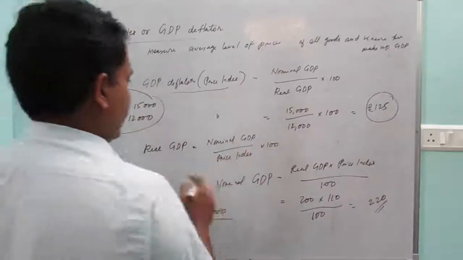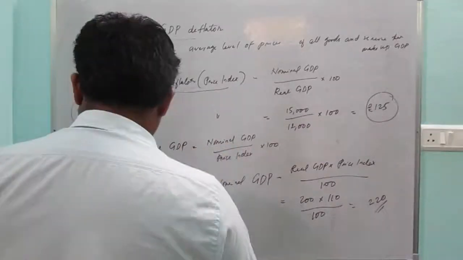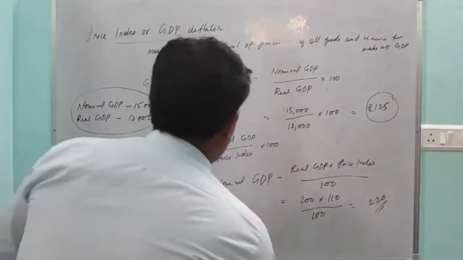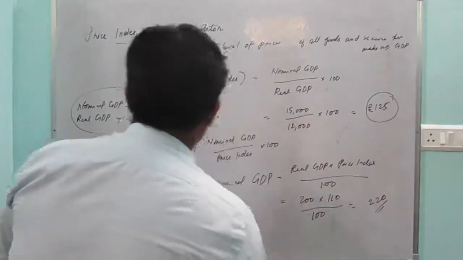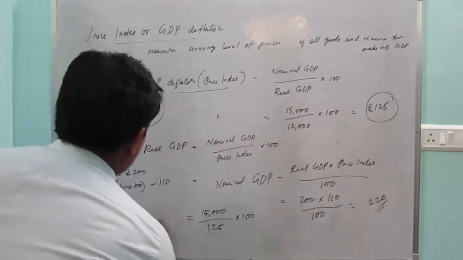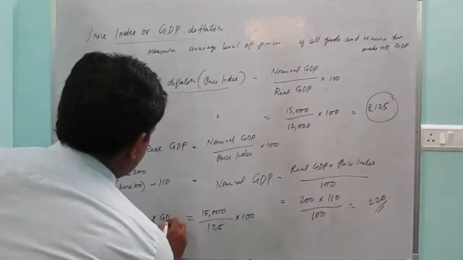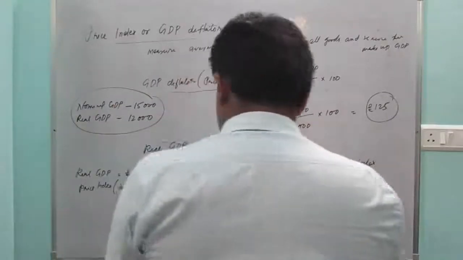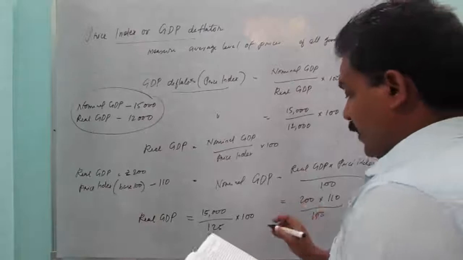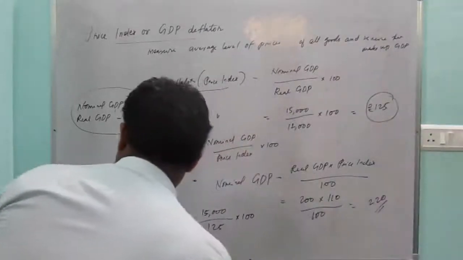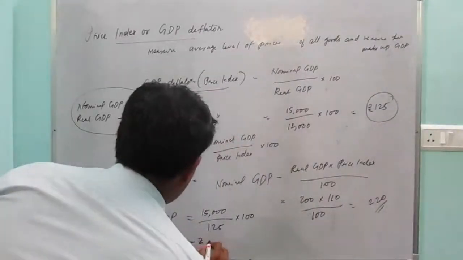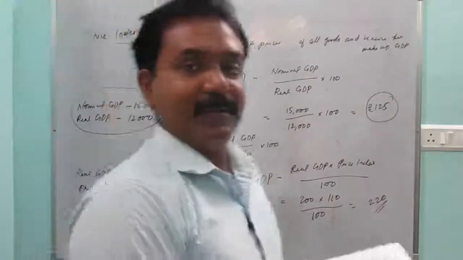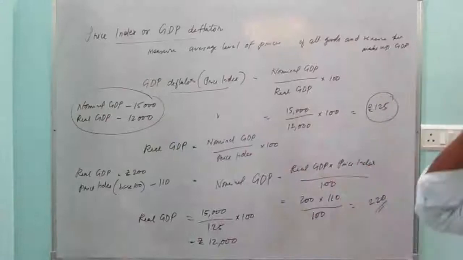Price index we know is 125, into 100. What do we want? Real GDP. What will the answer be? Rupees 12,000 will come. If you have any doubt, you can calculate and see.